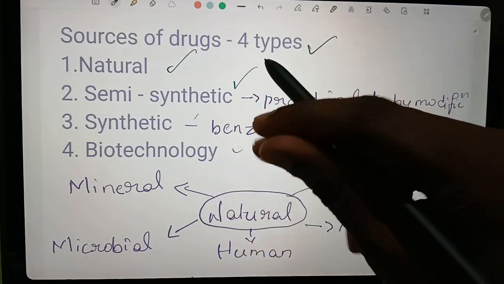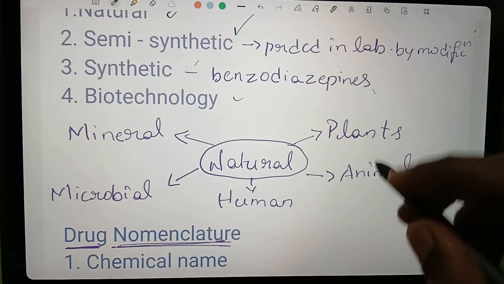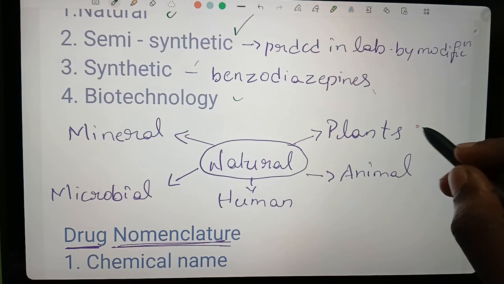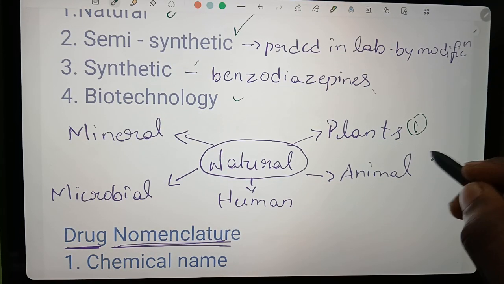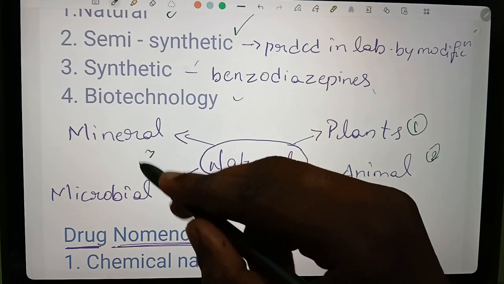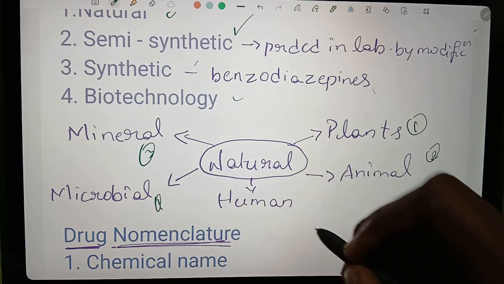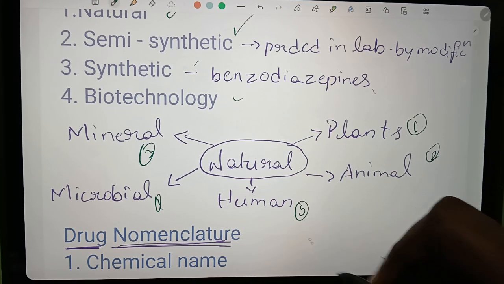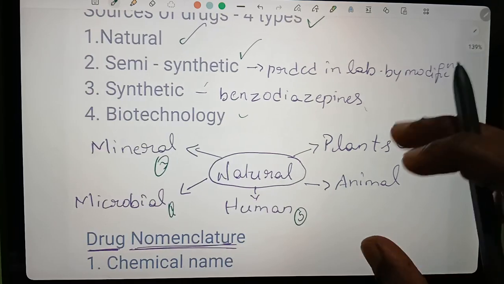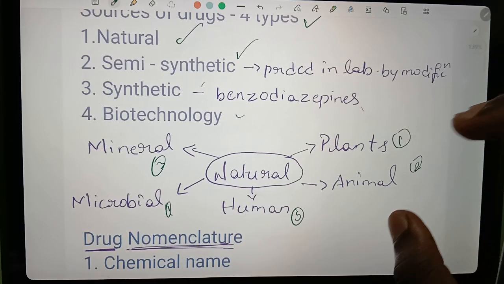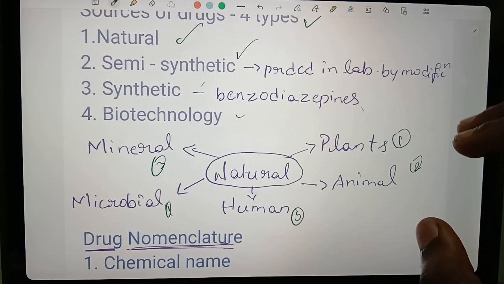In natural, there are five types: plants, animals, minerals, microbial, and humans. These five natural types are the sources of drugs.